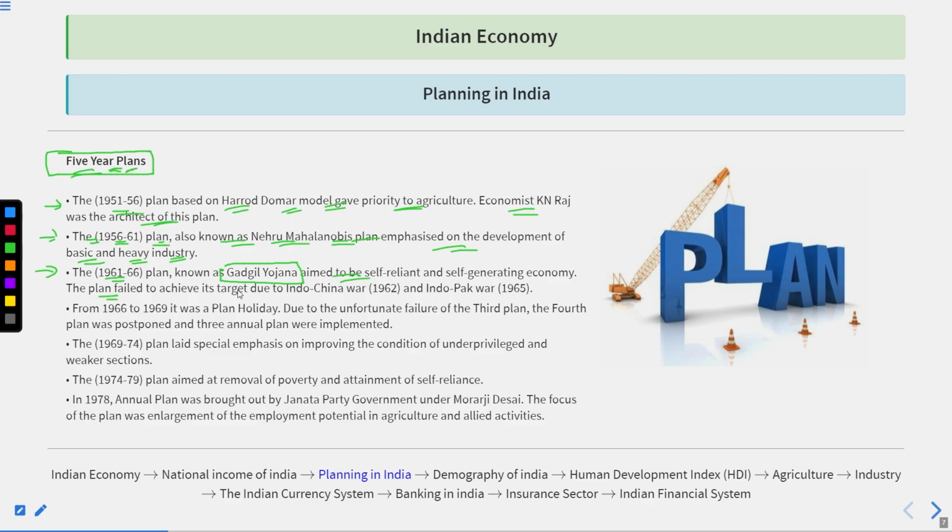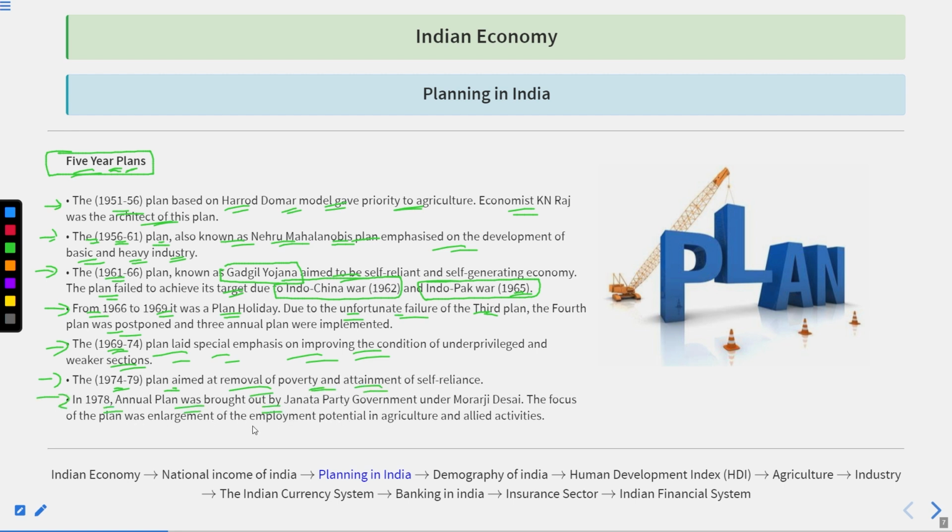This plan failed to achieve its target due to the Indo-China War that broke out in 1962 and after that the Indo-Pak War broke out in 1965. From 1966 to 1969, it was a plan holiday. Due to the unfortunate failure of the third plan, the fourth plan was postponed and 3 annual plans were implemented during that time. The 1969 to 1974 plan laid special emphasis on improving the conditions of the underprivileged and weaker sections. The 1974 to 79 plan aimed at removal of poverty and attainment of self-reliance.